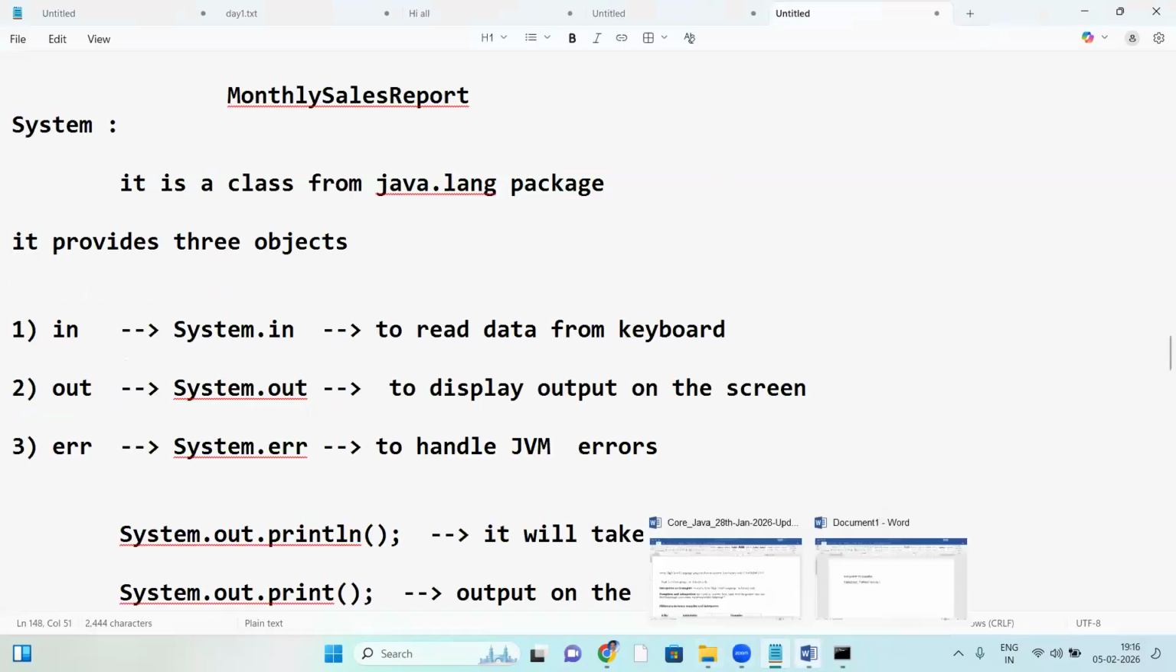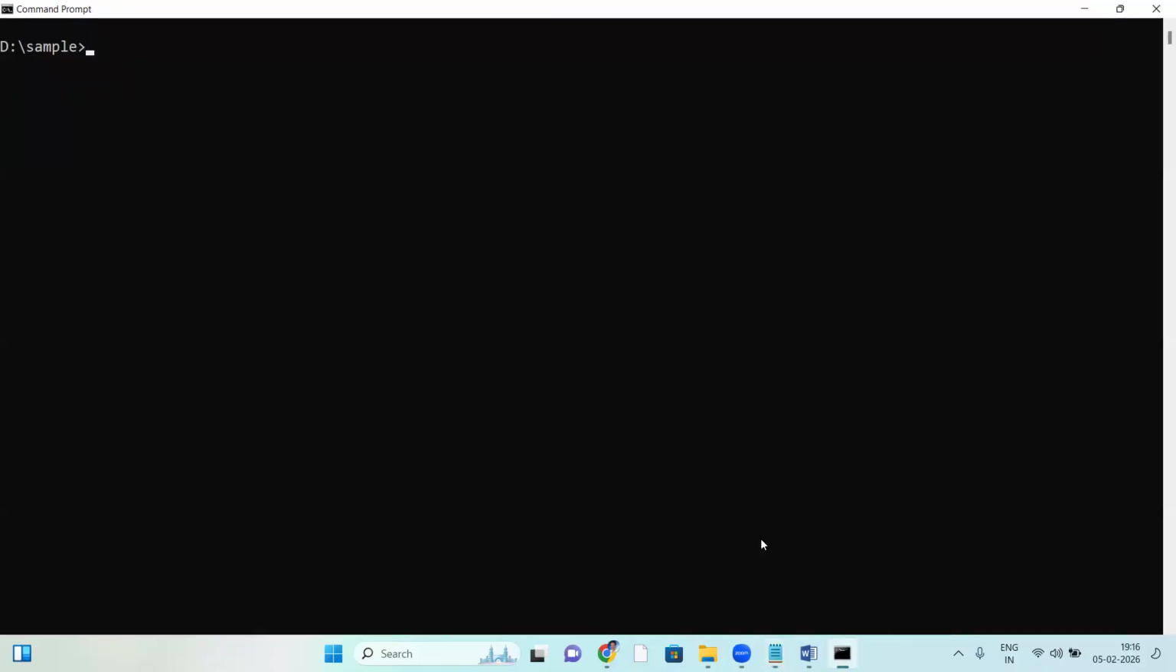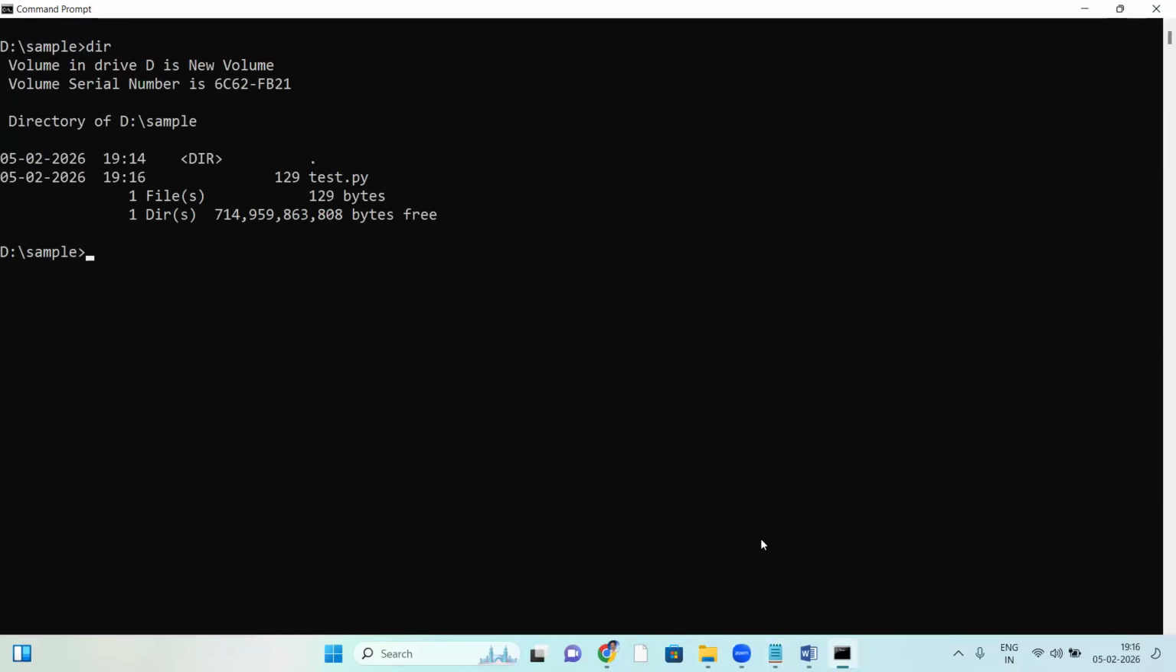Save. Back to this. CLS, dir. Now executing the program. See, here this error: syntax error, line number 8, addition. But actually there are three errors in this script, and it is showing only one error.